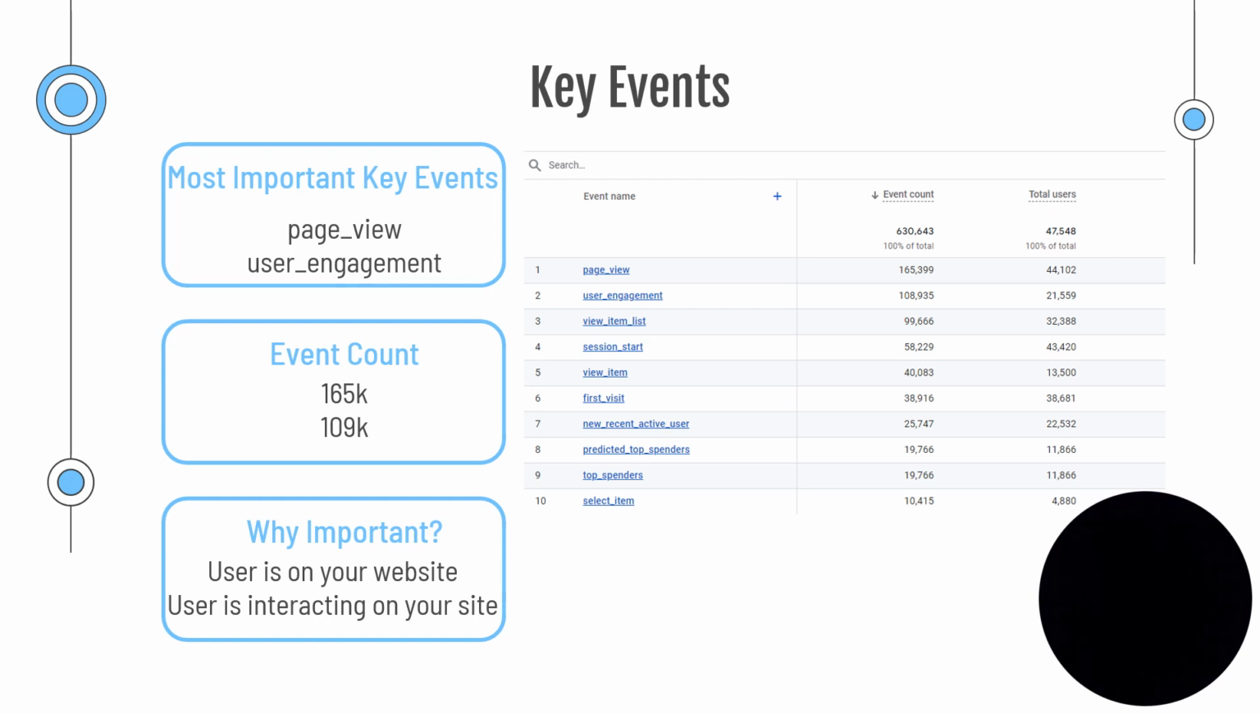So why is this important? Page view is important because it shows that a user is actually on your website, which is the first step to engagement. Now moving on to user engagement, it is showing that a user is interacting on your site, which is what you're wanting, as you could possibly increase your average engagement time.